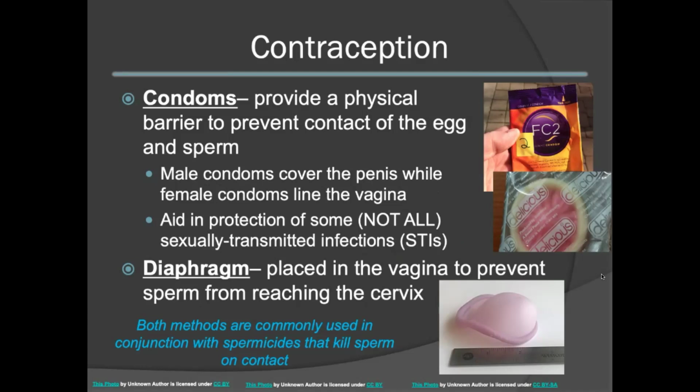The diaphragm is also a method of contraception where this diaphragm structure is placed in the vagina, also acting as a physical barrier to prevent the sperm from reaching the cervix. Both of these methods are commonly used in conjunction with spermicides. Spermicides are also a mode of contraception that act to kill the sperm on contact.